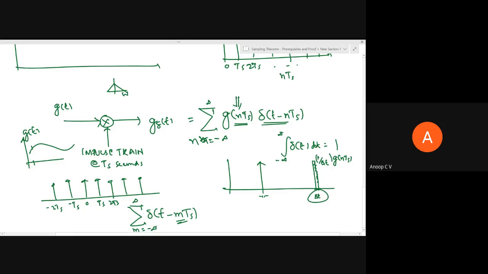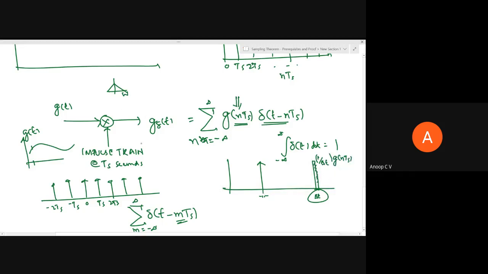So in fact, if you ask me what is the value of delta of t at time t equal to 0, I can't define it. I should say it is infinity. But what I know is the area under the impulse function will be equal to 1. So when I say, in mathematical modeling, that you are multiplying with an impulse train, where each component of the impulse train is weighted by some factor, that weighting happens to the area. So I should define that initially itself. That's why I told this, right? So now this is how you can mathematically model.